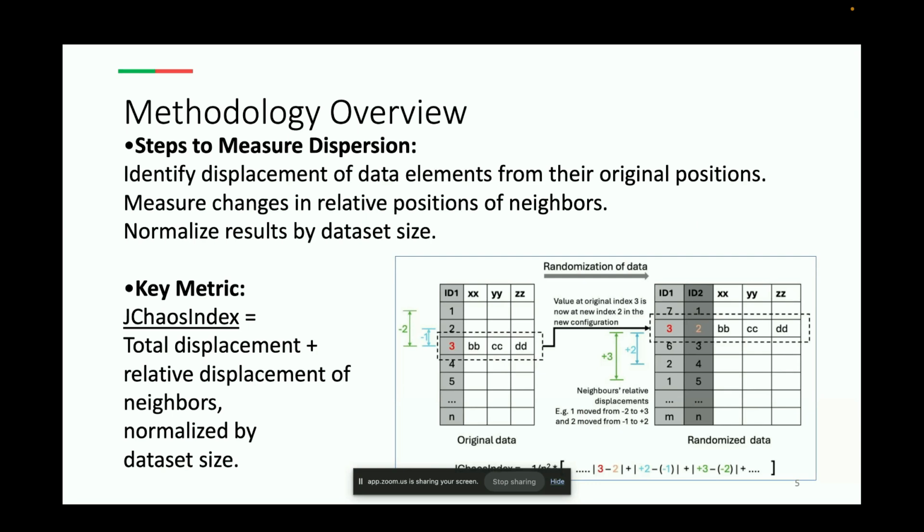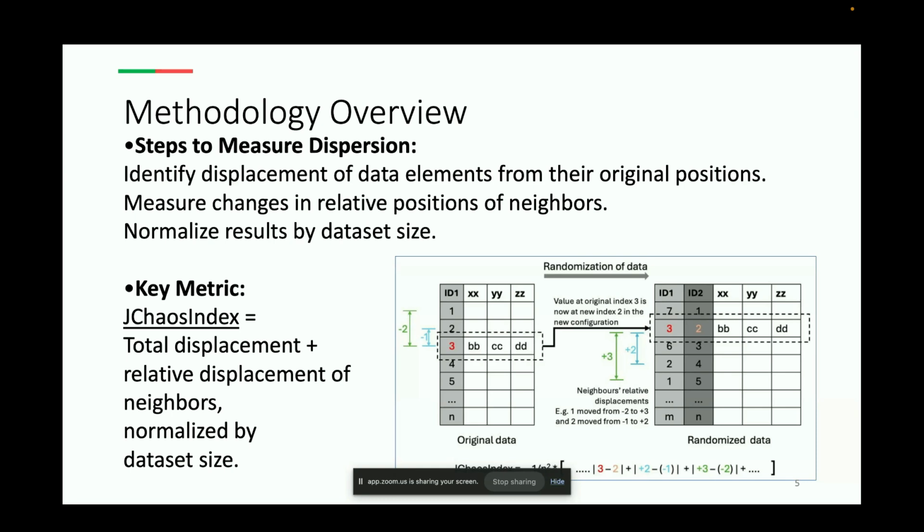Finally, I normalize these values by the data set size. Normalization ensures that the metric is consistent and comparable across data sets of different sizes, so that size does not affect the result. By combining absolute and relative displacement, JChaosIndex gives us a comprehensive view of data dispersion.